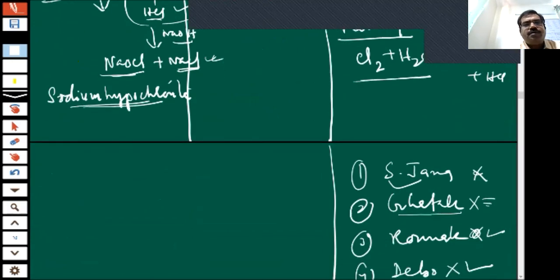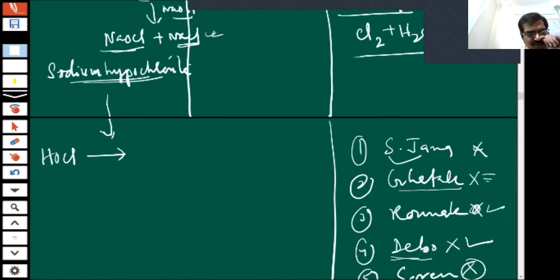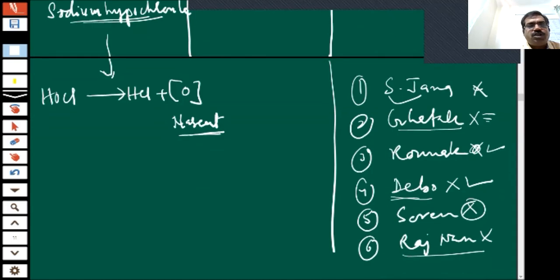And do you know, children, the interesting part: this sodium hypochlorite or HOCl, after some time, nearly 2 minutes or 5 minutes, is converted into HCl and nascent oxygen. This nascent oxygen requires electrons easily.